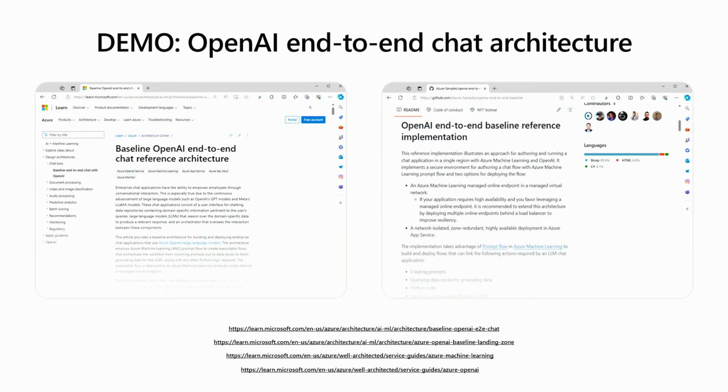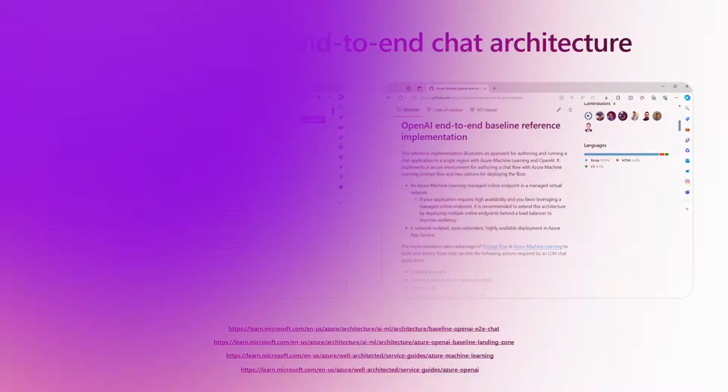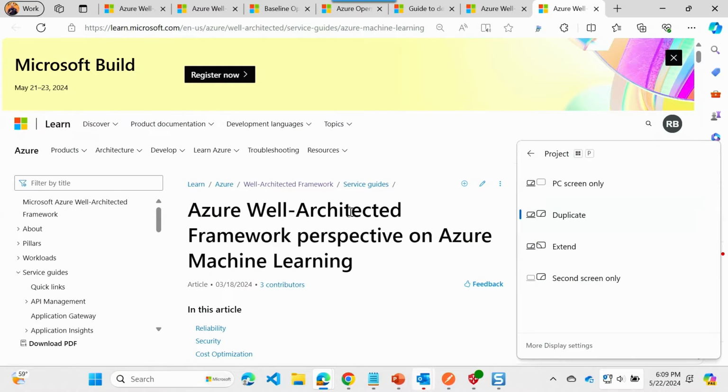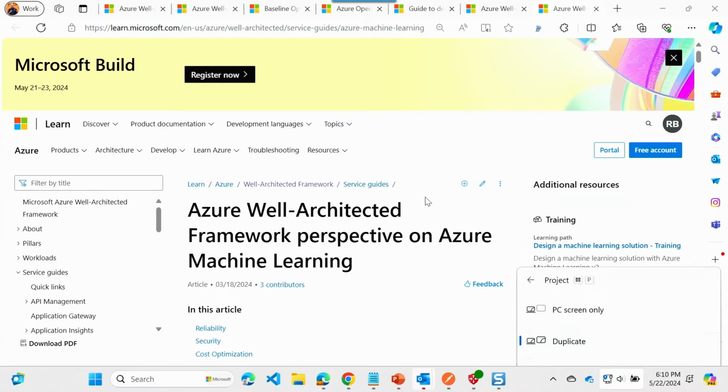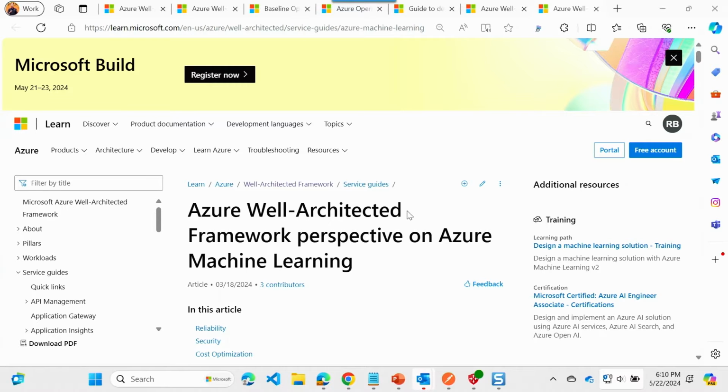Those service guides are like your cheat sheet for services like Azure OpenAI. If you look at the pillars, so you can think of, kind of backing up, we said we had a couple different sets of guidance. We've got two service guides. We've got one for the Azure OpenAI and one for Azure Machine Learning.